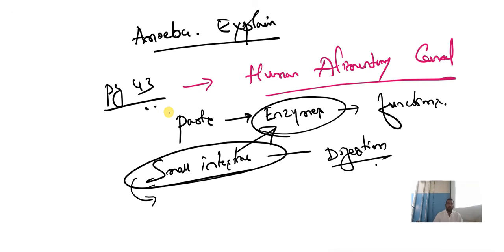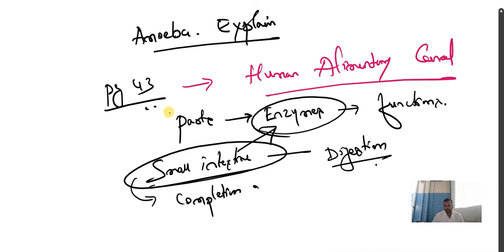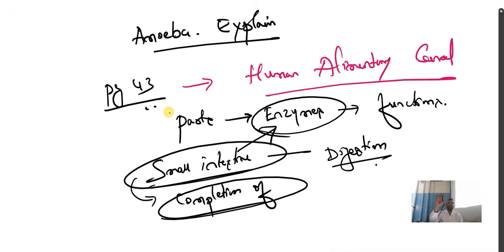And also you need to remember, this is the place, the final stage where the complete digestion of food takes place. Complete digestion will take place in the small intestine. You need to explain, especially this paragraph. Kindly go through it. Small intestine is the site of complete digestion. How? Explain. Or explain the digestion of food in small intestine. Explain. समझ में बेटा? हाँ.